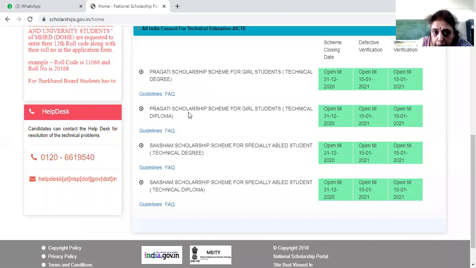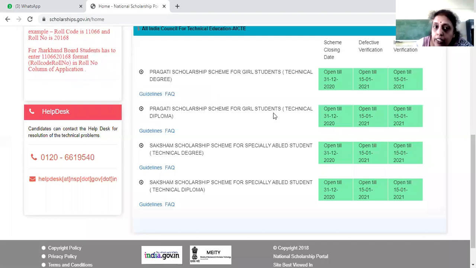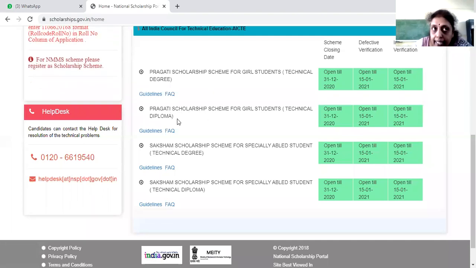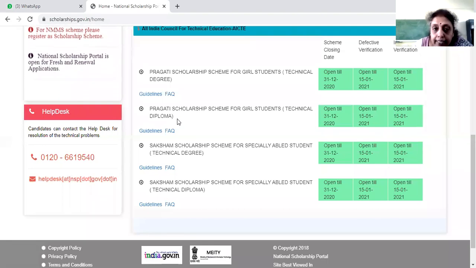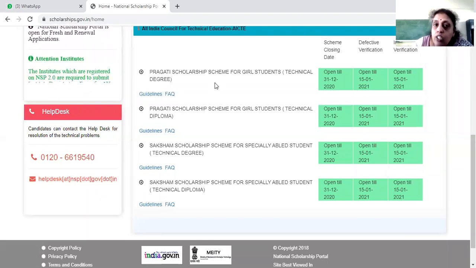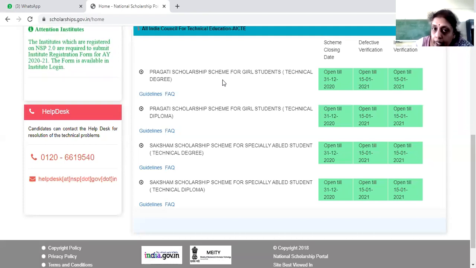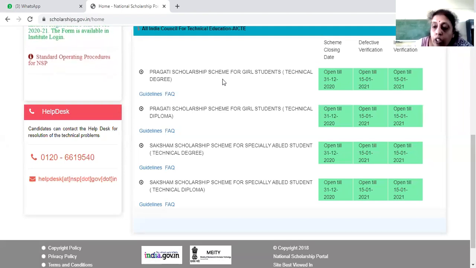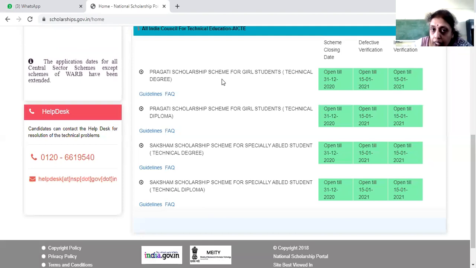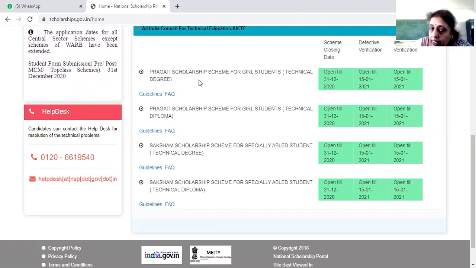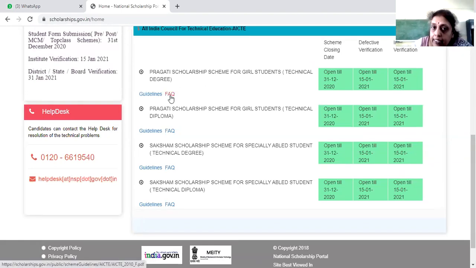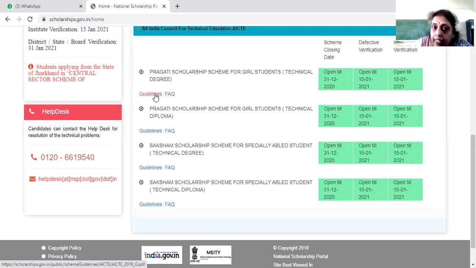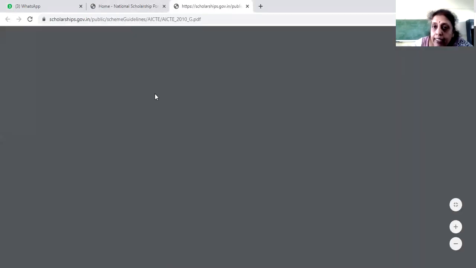And this Pragati scheme is available for girl students or even diploma students, lateral entry. So in the second year, whoever gets admitted, they will be eligible. So this 50,000 what you are going to get in the first year, the same amount you are going to receive until you complete your engineering course. So when you're filling, you should be very careful. You have to see that all the details are filled properly, and then you have to see that it has been done. See, I'll show you this guidelines.